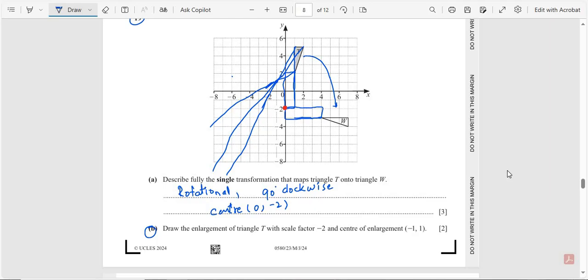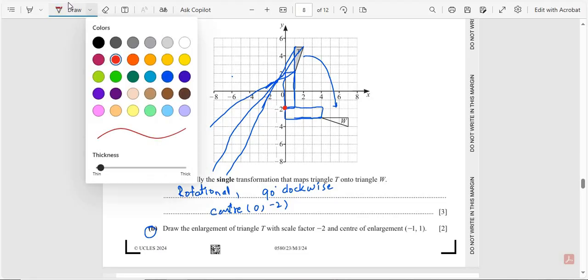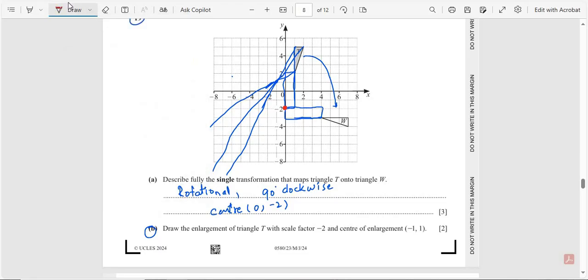Draw this line with a scale. So our required point is this one, and second is this one, and third is this one. So make a triangle like that. So this is our enlargement. This is our final answer.